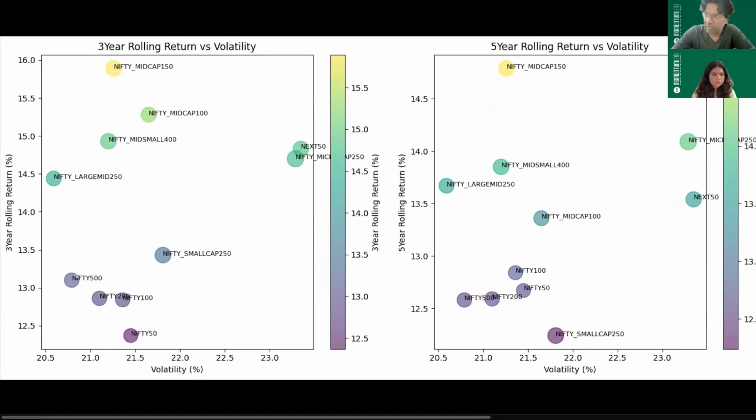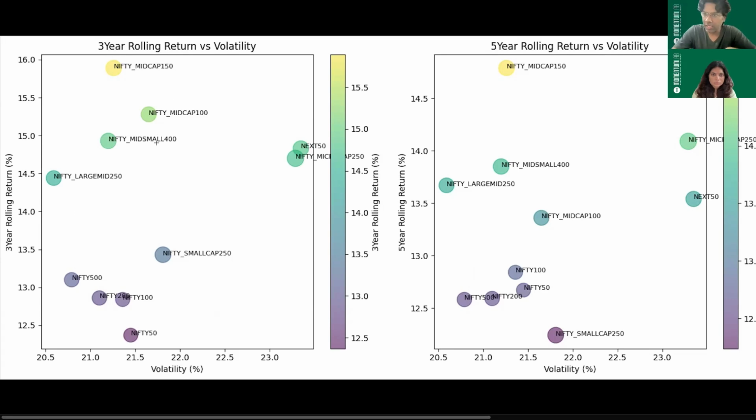And in fact, you can also see Nifty 500 also has a higher return with less volatility, and is way higher in the quadrant which Gitya just showed, the second quadrant, which is the favorable one, where we have high returns but yet low volatility. This is the quadrant that we really like to focus on. And in this quadrant, we see 4 important indices: Nifty Midcap 150, Nifty Midcap 100, Nifty Mid Small 400, and Nifty Large Mid 250. So essentially, all the large and mid caps are the ones which are most favorable in terms of indexing, if one has to follow the indexing strategy.